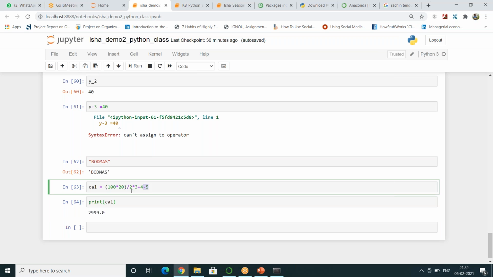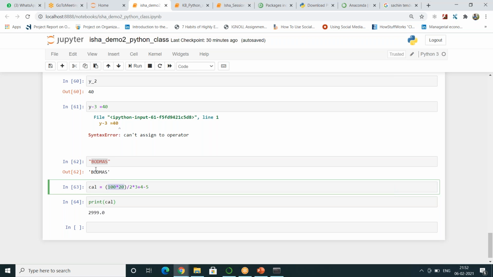So this calculation will go based on the rule of BODMAS. If you see brackets, division, first this will be multiplied because this number is within the brackets. So first preference is for brackets. 100 into 20, 2000.